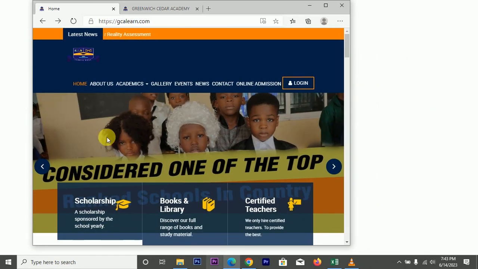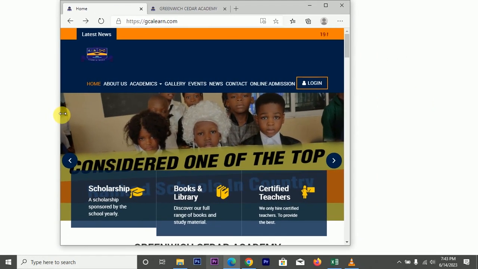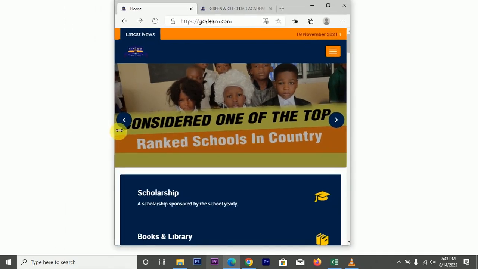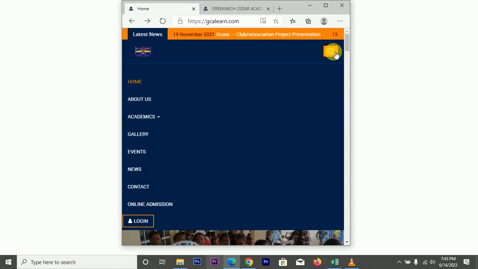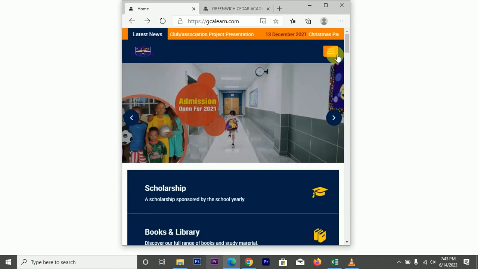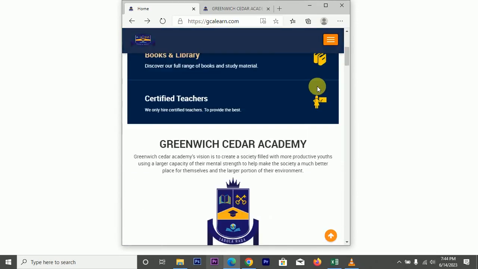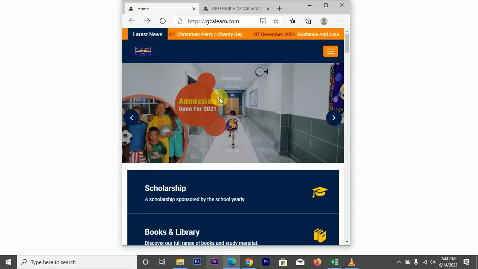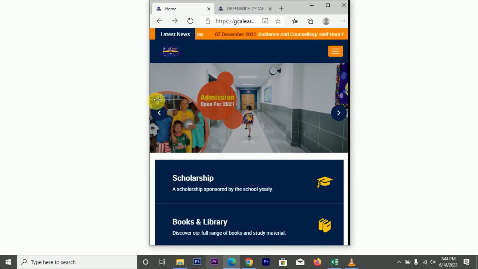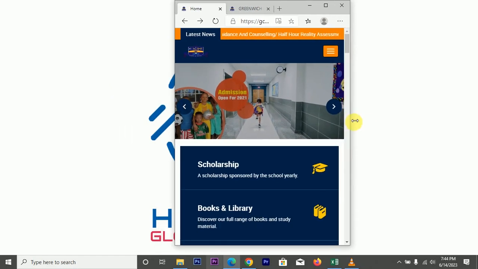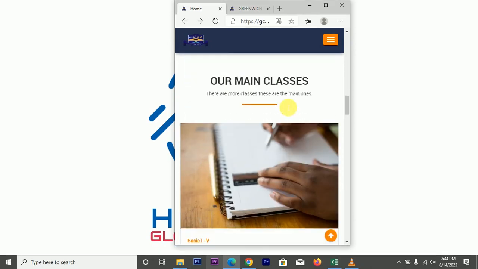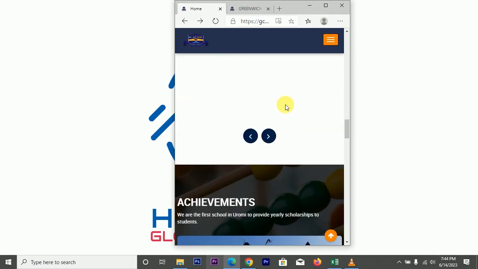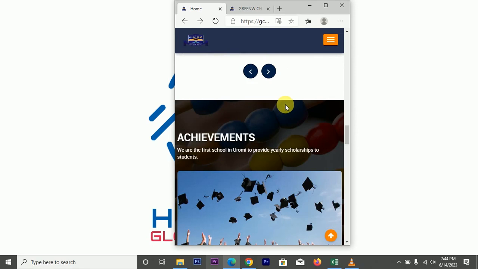So let me adjust it to a mobile. You see it? This is the mobile view. Even the menus are still there. So when you check it on a phone, this is how it will look. It's still well arranged. That's the good thing about this platform. It won't scatter. Everything is still organized.